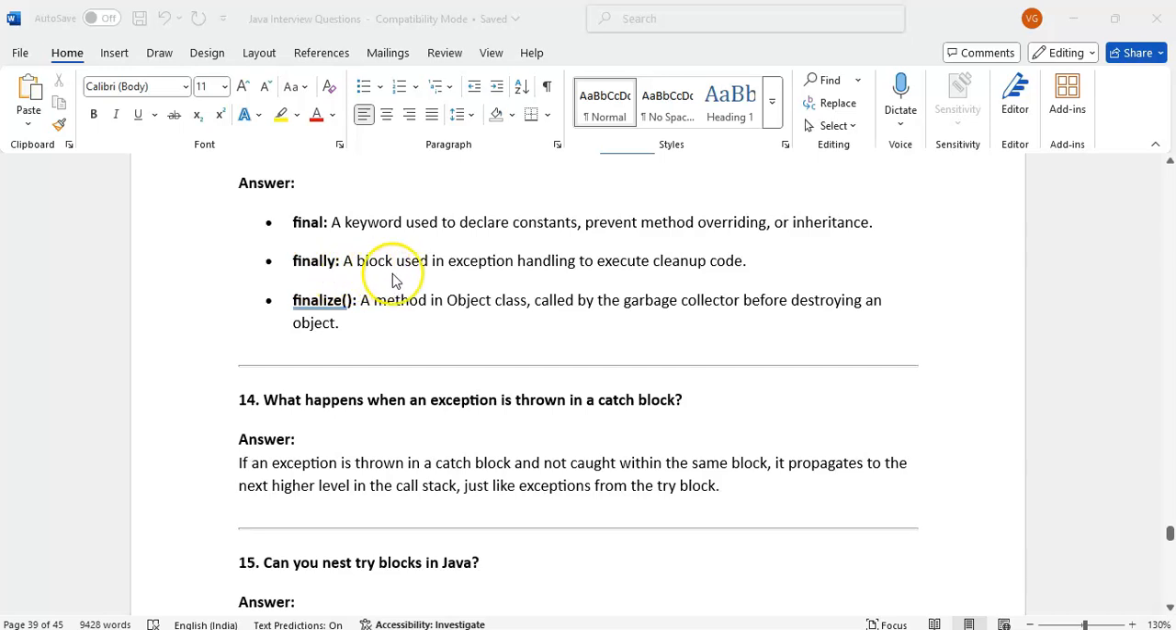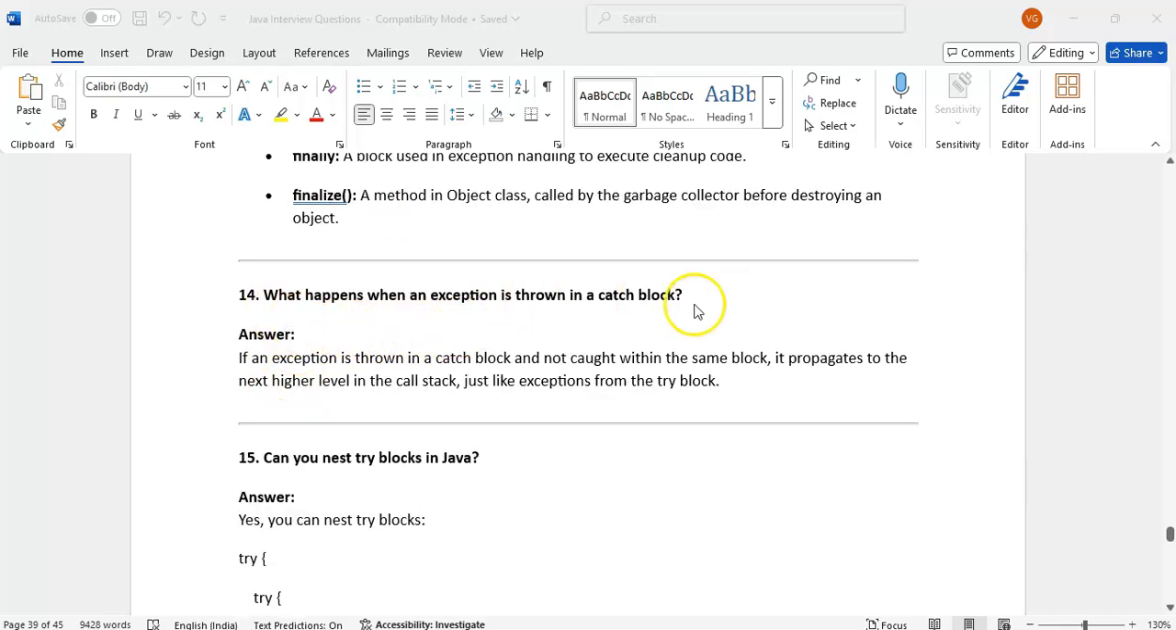Finally is a block we use in exception handling for cleanup code. Finalize is a method in the Object class. It is called by the garbage collector before destroying an object. It is called automatically before garbage collection.